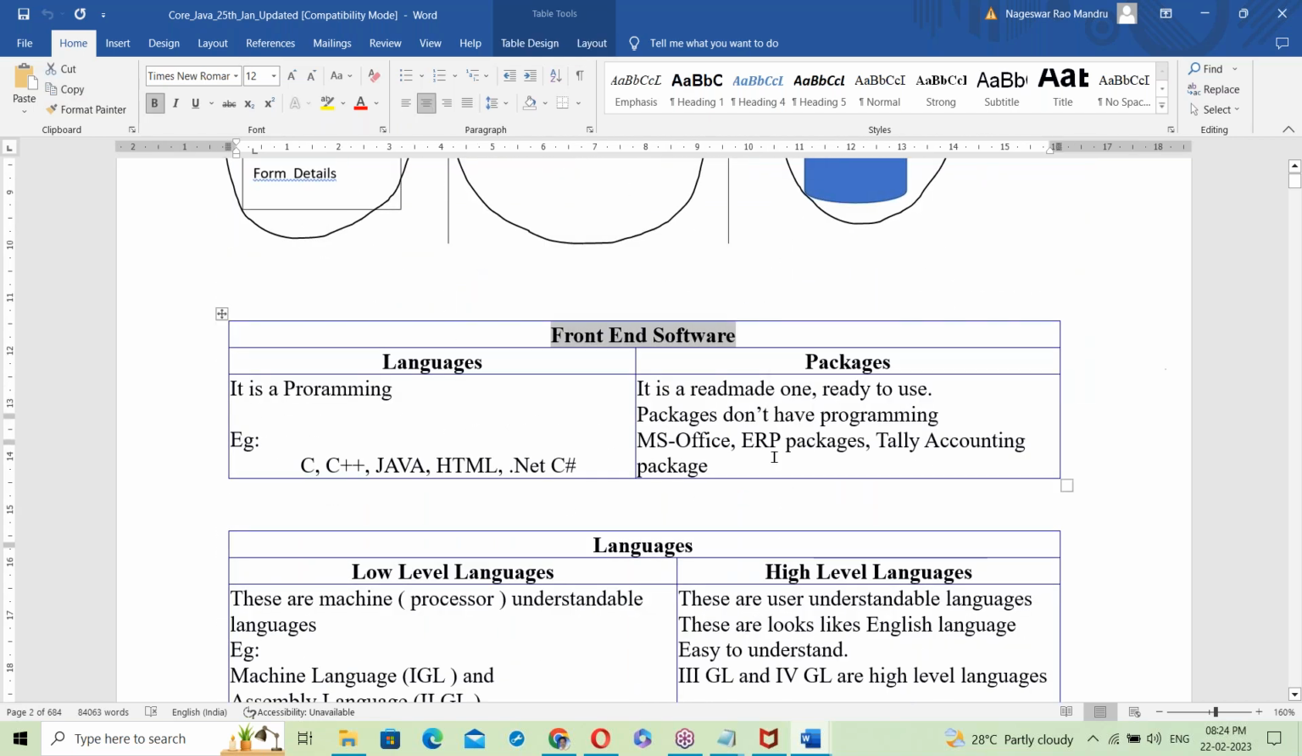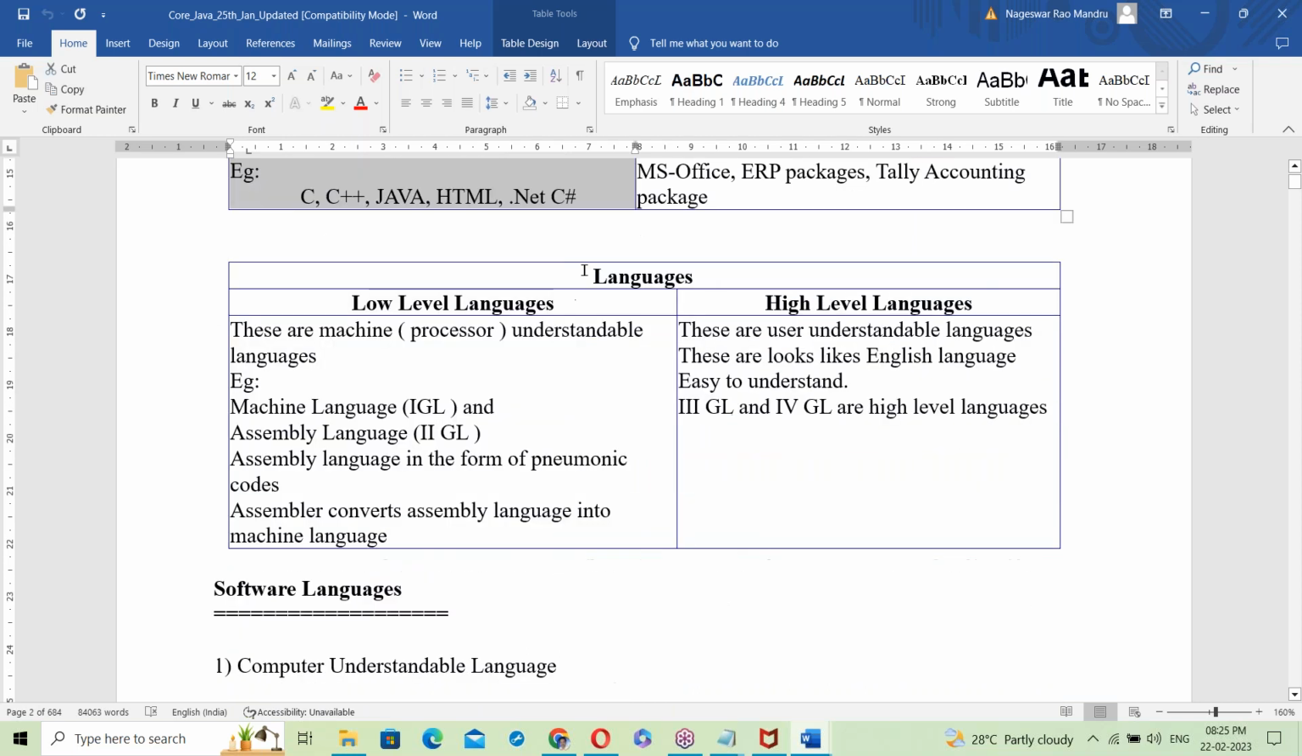In front end, there are two categories: language and packages. So is Java a language? See, in packages, software is ready-made and ready to use. Packages don't have any programming or coding, coding is not necessary. Like MS Office is a package, ERP, Tally accounting, all are packages. They are ready-made and ready to use, with no programming. In a language, everything is programming. Java is a language, right?